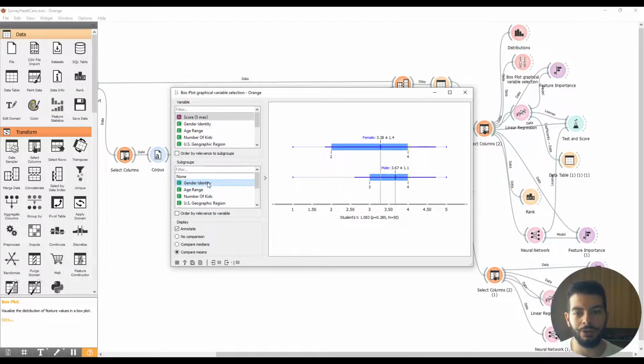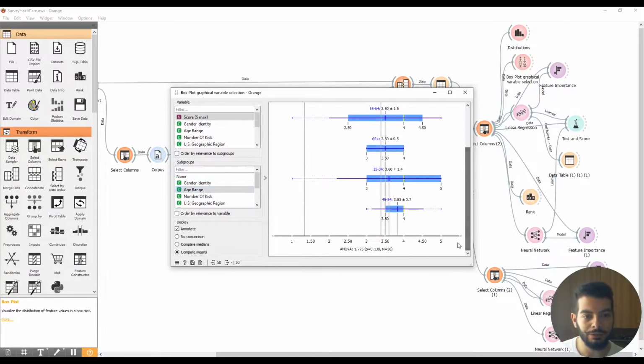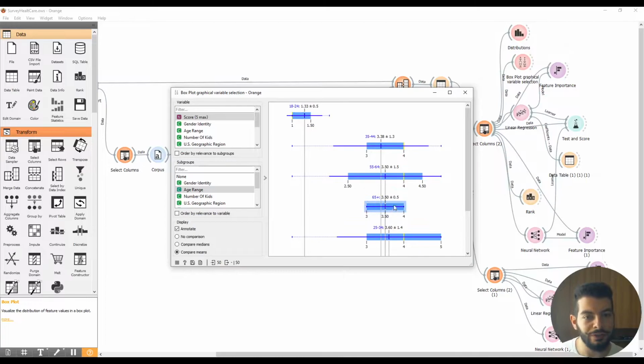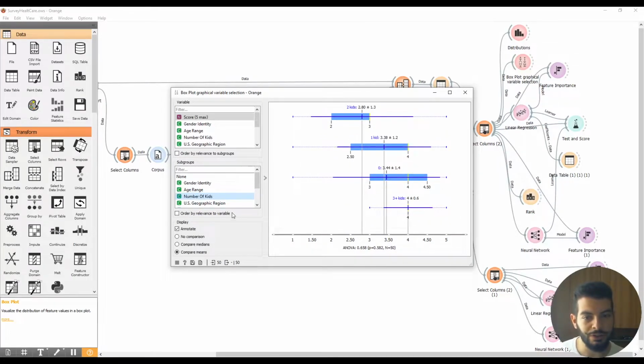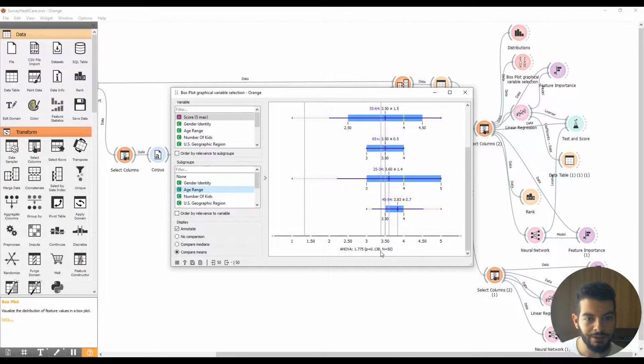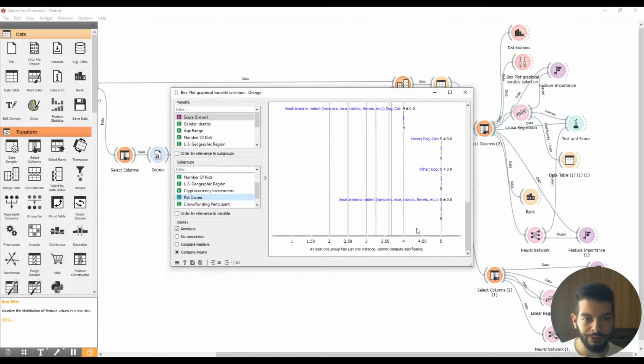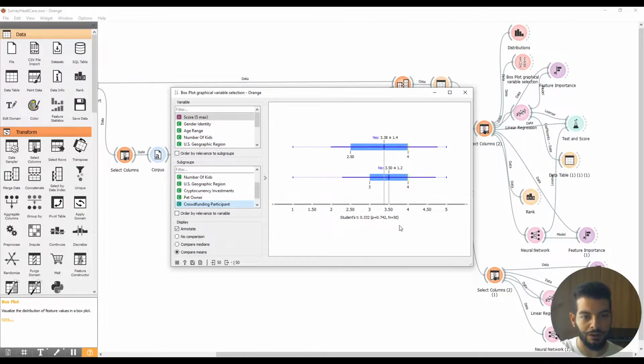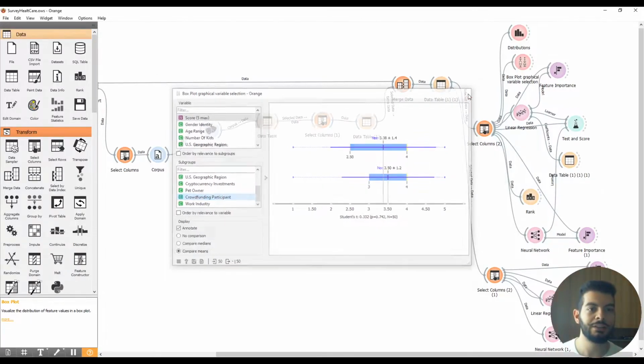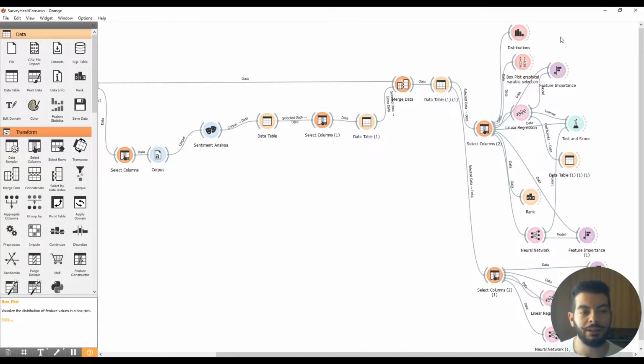We can select other subgroups, and in this case, again, no significance. Number of kids, again, no significance. But you can notice that this is higher than this one, and also this one. Pet owner, we can't have significance, and here it is too high for having significance. So as you can see, this kind of exploratory data analysis gives us different, let's say, hints than the distribution data analysis.